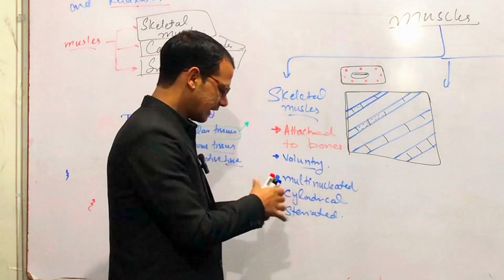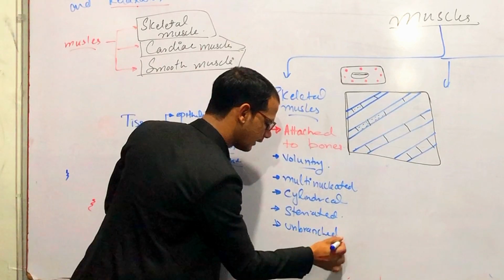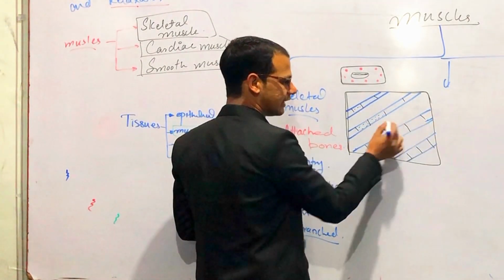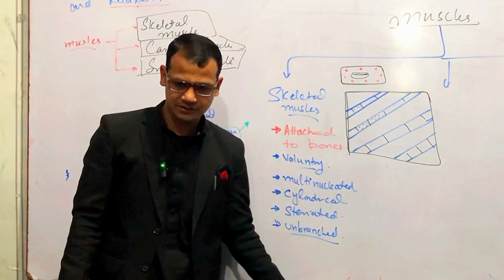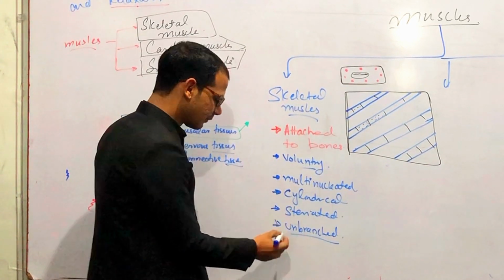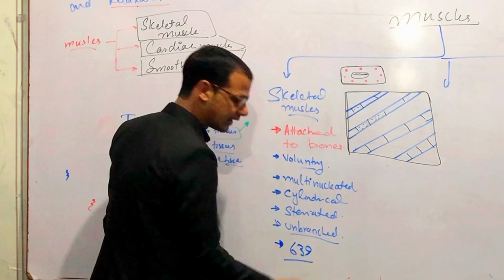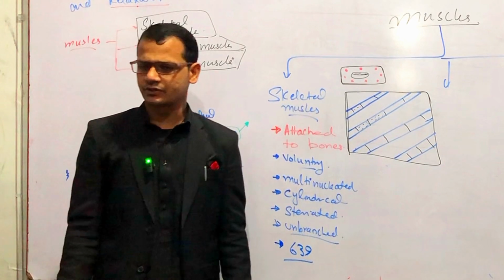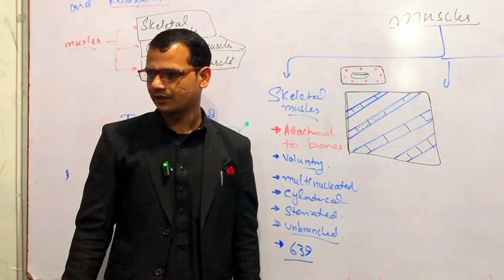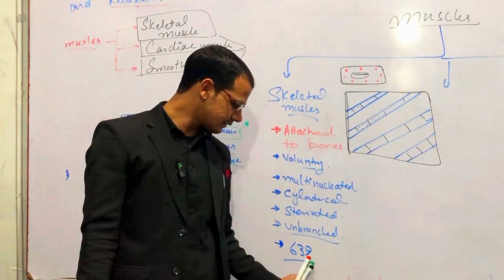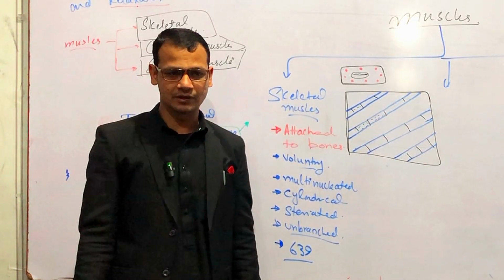The next point is these muscles are unbranched. You can see that there is no branching deviating from these fibers, so they are unbranched, right? The number of these muscles is approximately 639 to 660, right? In some books it is 630, in some 635, 639, 640, 641, but most of the research is on 639 muscles. There are 639 skeletal muscles in our body, right?